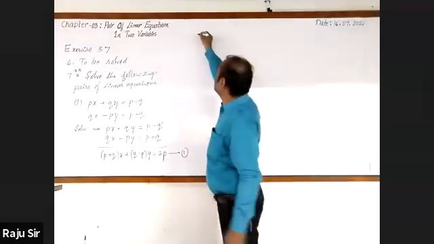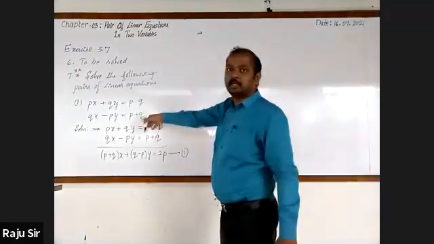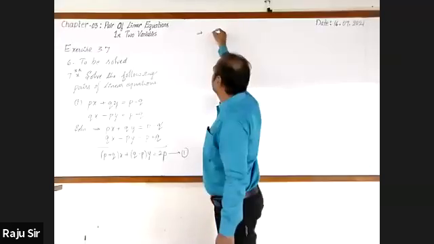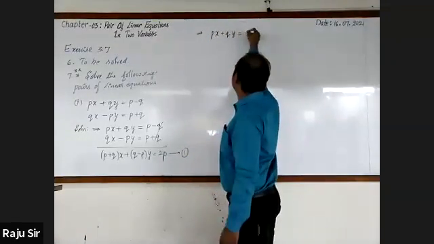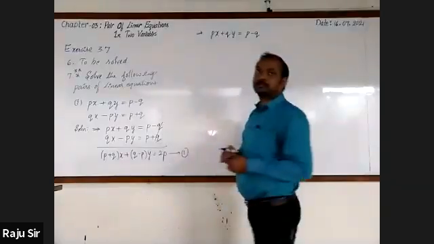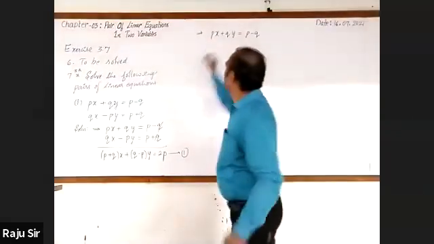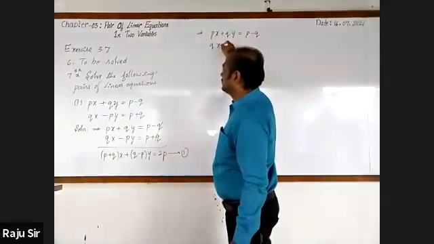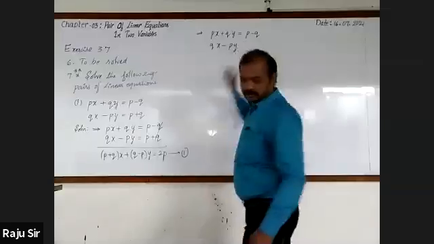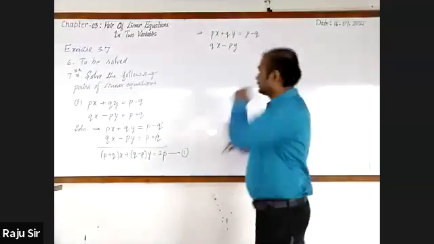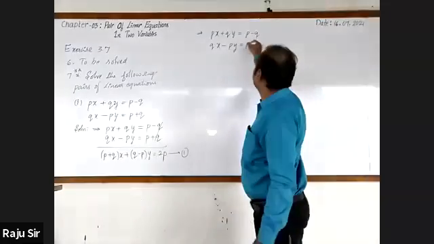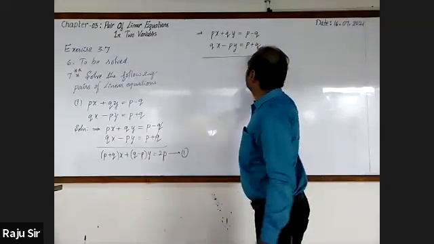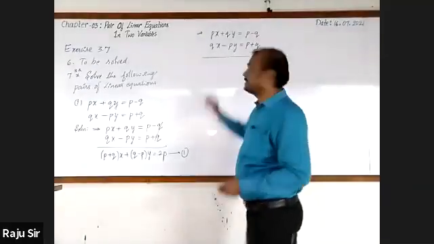Now let's go for subtracting the second equation from the first. So I'll write that as it is. Px plus Qy is equal to P minus Q. Next, Qx minus Py is equal to P plus Q. Now let's change the sign.